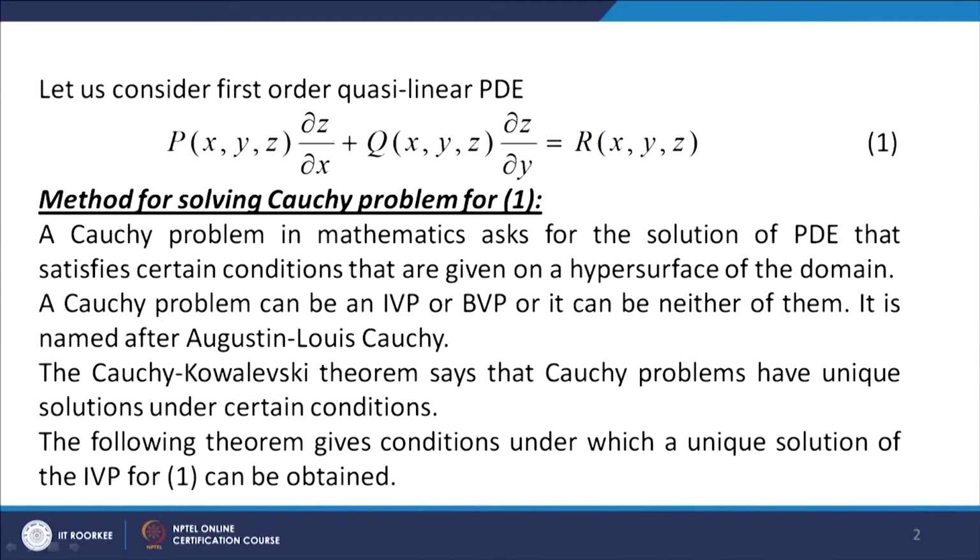First we shall consider a Cauchy linear partial differential equation of first order. Let us consider the equation as P(x, y, z) ∂z/∂x + Q(x, y, z) ∂z/∂y = R(x, y, z). You can see that it is a Cauchy linear PDE of first order.